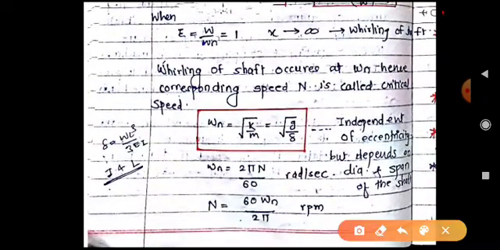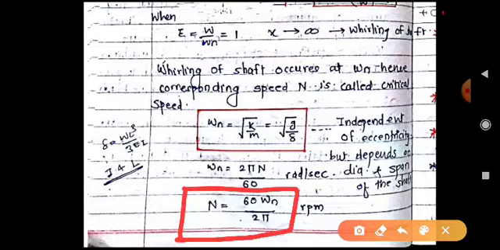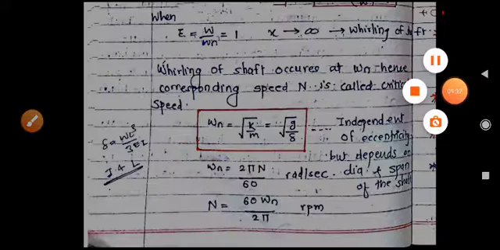Critical speed is nothing but the speed that we get at the natural frequency, N equal to 60 omega n upon 2 pi. This is the formula for the critical speed of the shaft. Tomorrow we will discuss some numericals on this same topic.